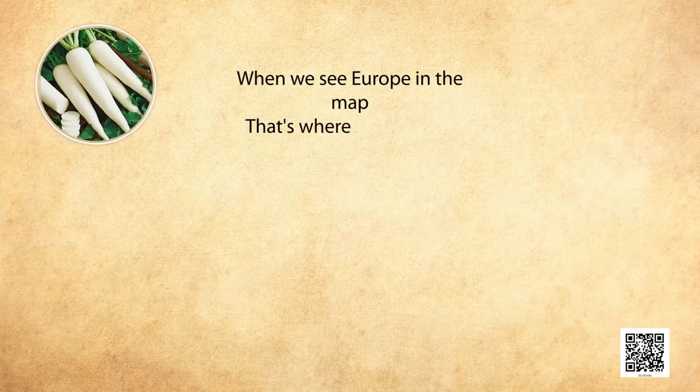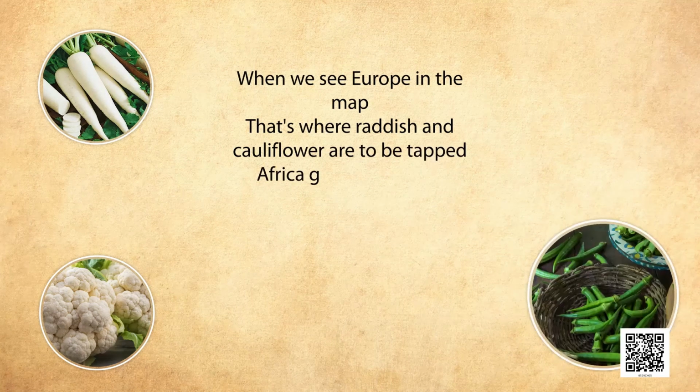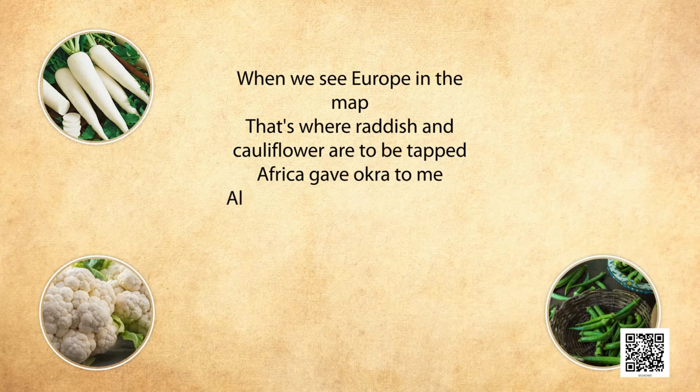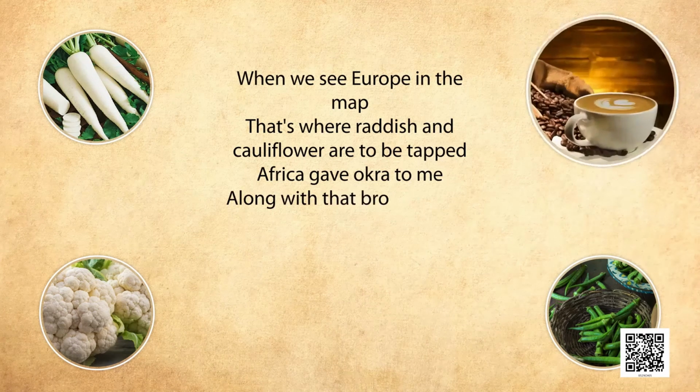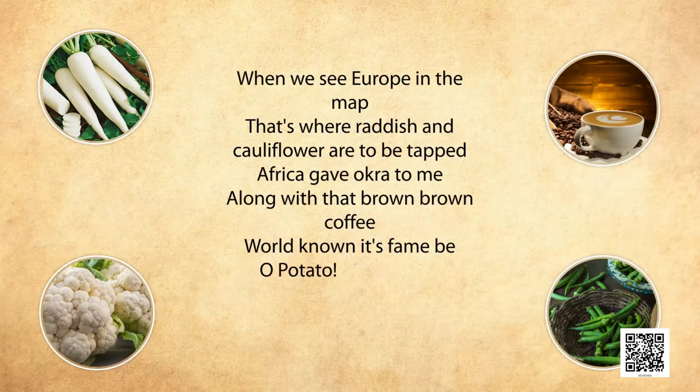When we see Europe in the map, that's where radish and cauliflower are to be tapped. Africa gave okra to me. Along with that brown coffee, world known its fame be. Oh, potato, chili or tea?